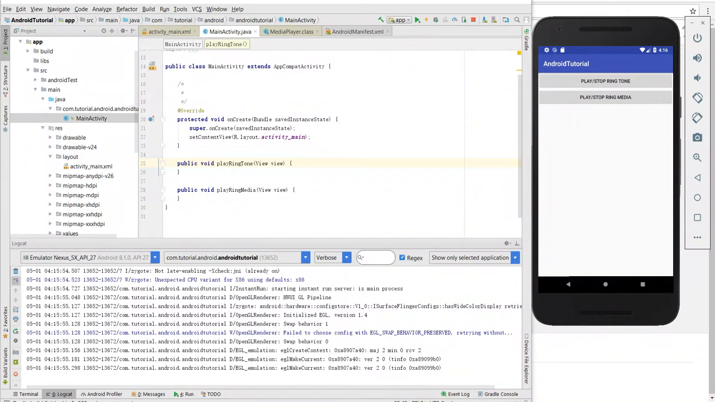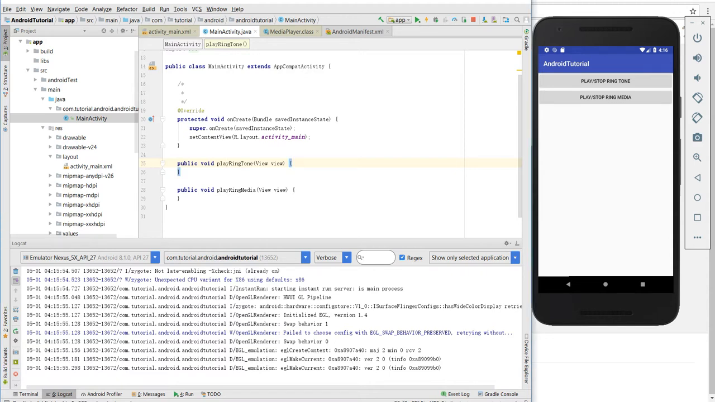Let's take a look at how to play the ringtone on an Android phone. So we have two buttons here. One is to play and stop the ringtone using the RingtoneManager. This one uses the MediaPlayer to play the ringtone. So right now, if you click the two buttons, no ring will play because we don't have anything inside